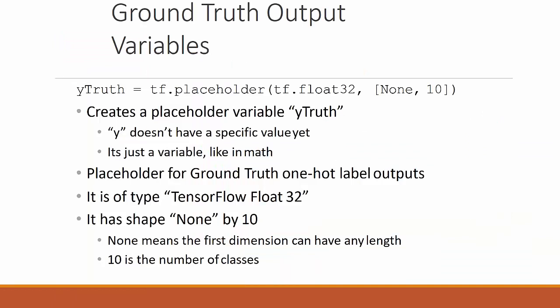The ground truth output variables. For example, y_truth is equal to tf.placeholder(tf.float32, [None, 10]). This creates a placeholder variable y_truth. It's just like a variable in maths. It is a placeholder for ground truth, one-hot label outputs. It is of type TensorFlow float32. It has shape None by 10.